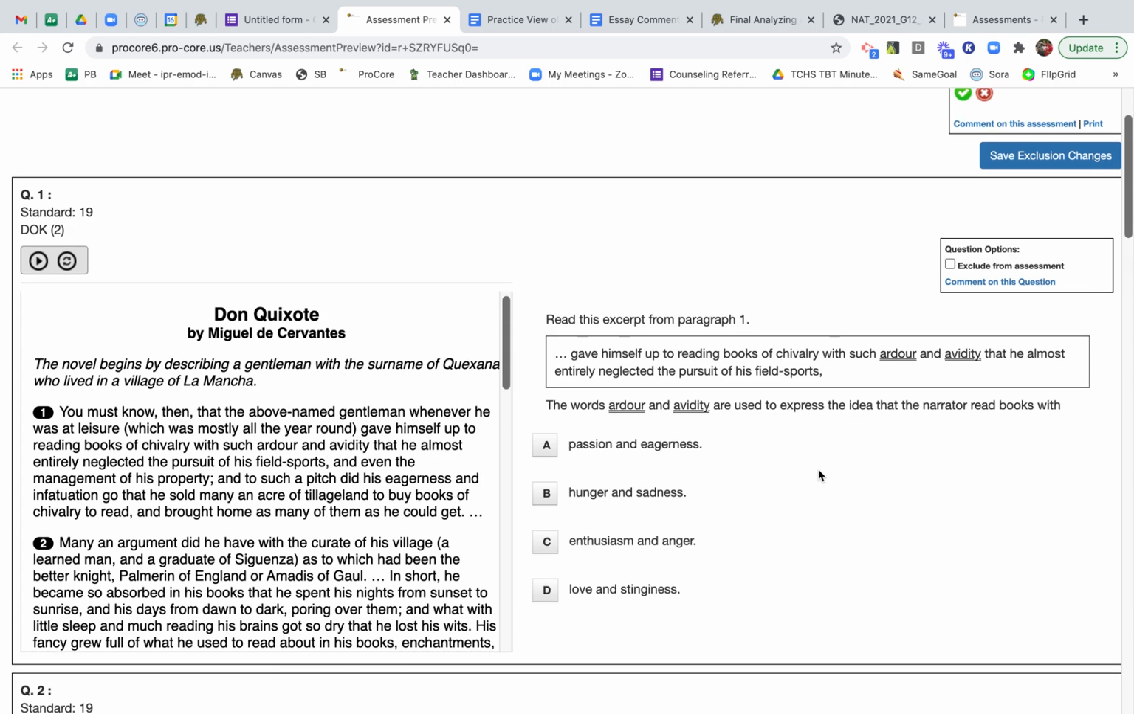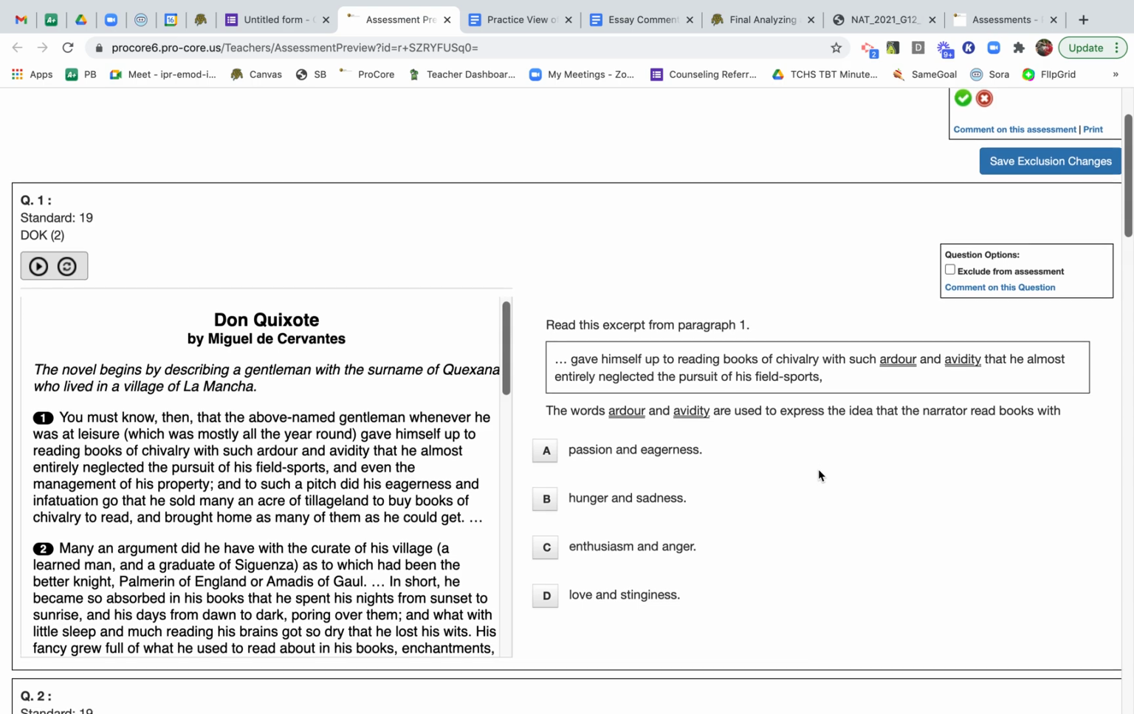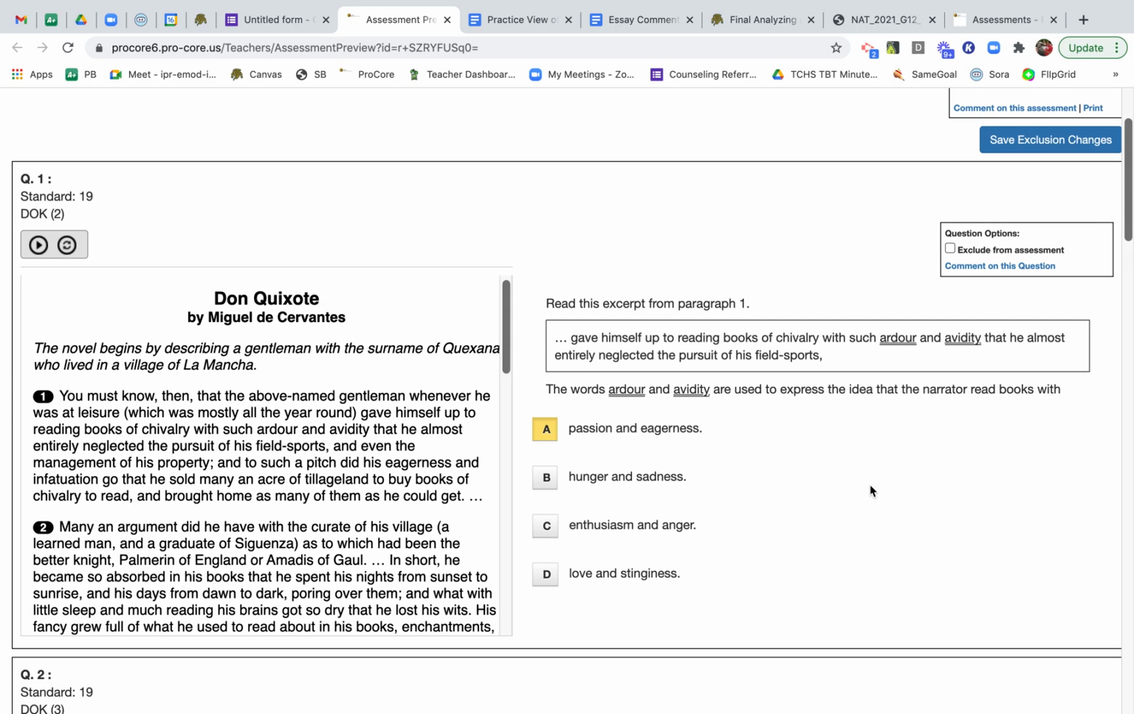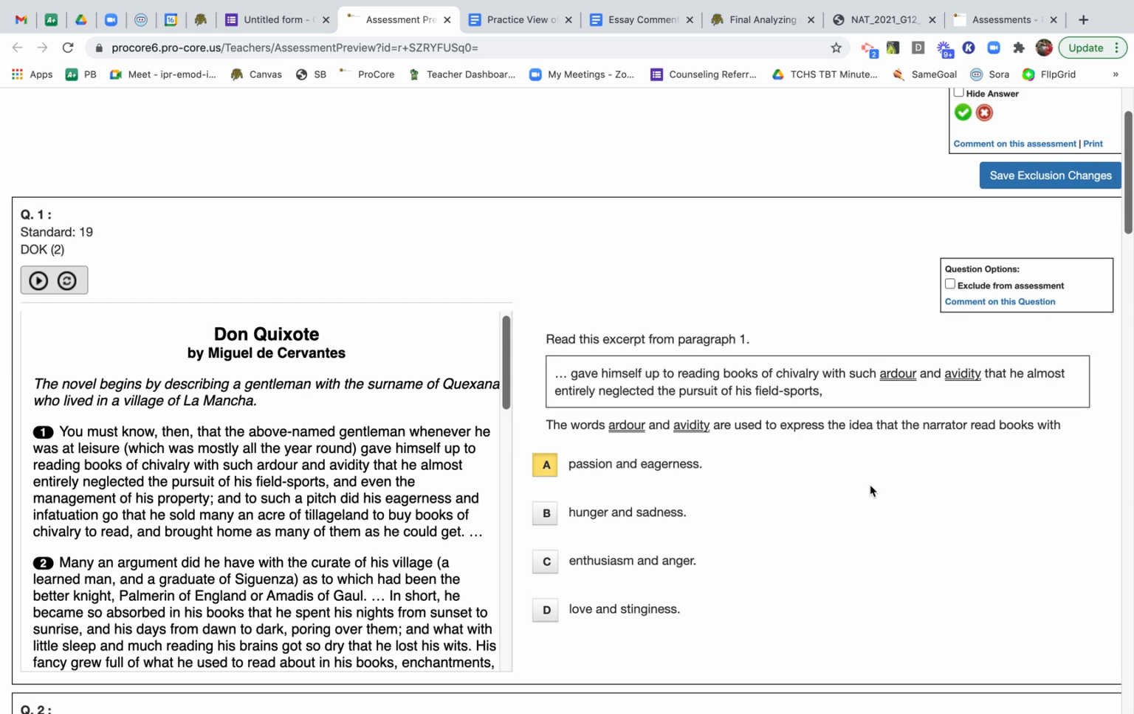Okay, so let's take a look and see what the actual answer was. I will click the hide the answer. It is passion and eagerness. Okay, and how we know this is passion and eagerness is because, first of all, it says that he gave himself up to reading these books. Okay, so it meant he put himself into these books.